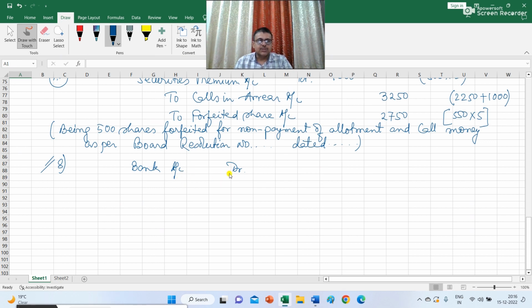So bank account debit, this will be 500 multiplied by rupees 8, that is 4,000 rupees debited to bank. Then forfeited share account debit. This is the amount of discount given on reissue of shares, and this will be 1,000 rupees, 500 multiplied by rupees 2.